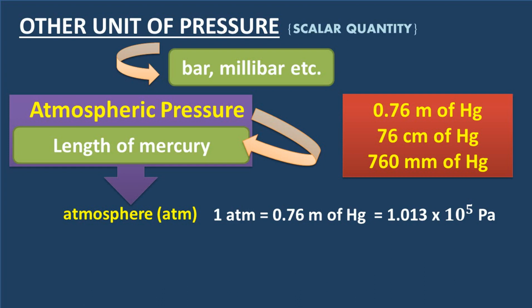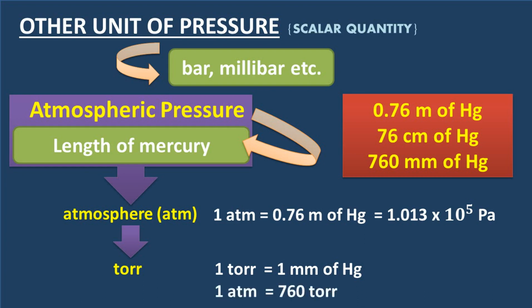Sometimes we may also use torr as a unit of atmospheric pressure after the name of the scientist Torricelli, where 1 torr is equal to 1 millimeter of mercury, or 1 atmosphere is equal to 760 torr.